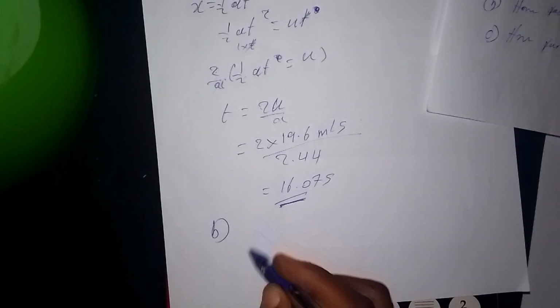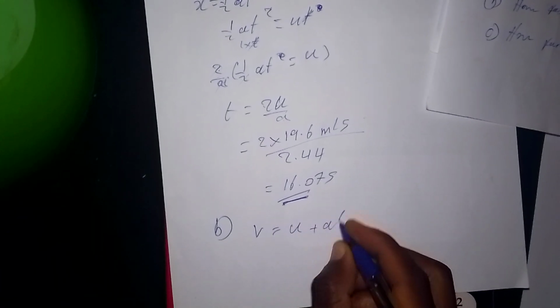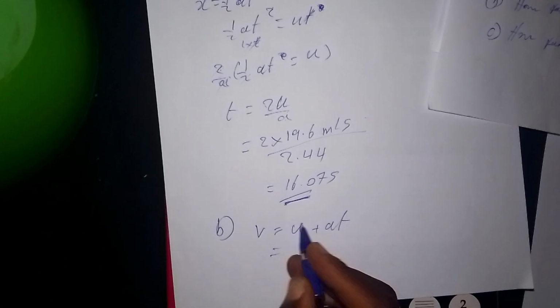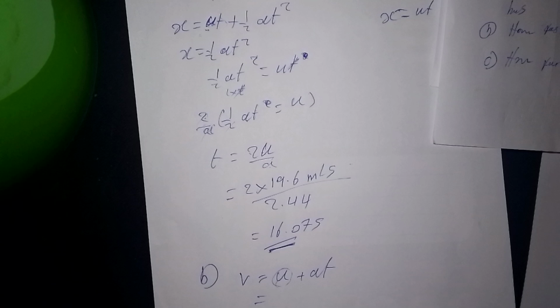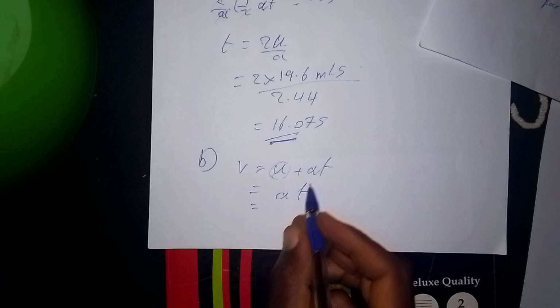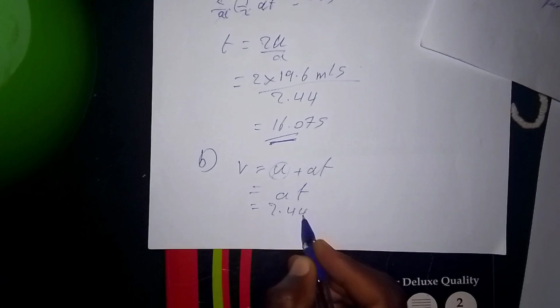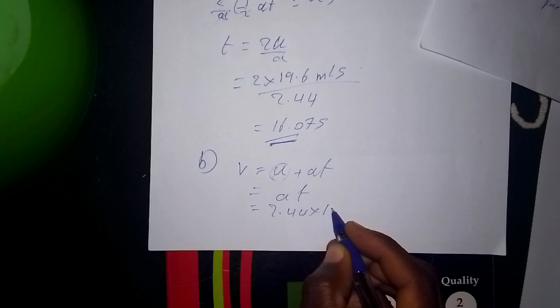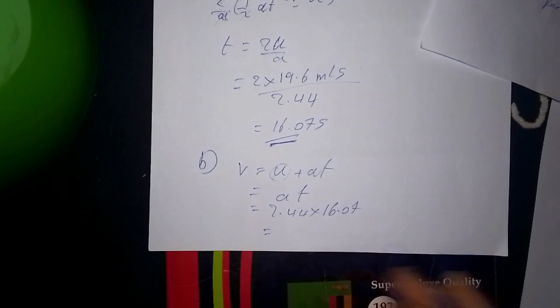So this is very simple. Here we just say V is equal to initial velocity plus acceleration times time. We know that the car's initial velocity is 0, so we have acceleration times time. The acceleration for the car is 2.44 times 16.07, that's the time we got.